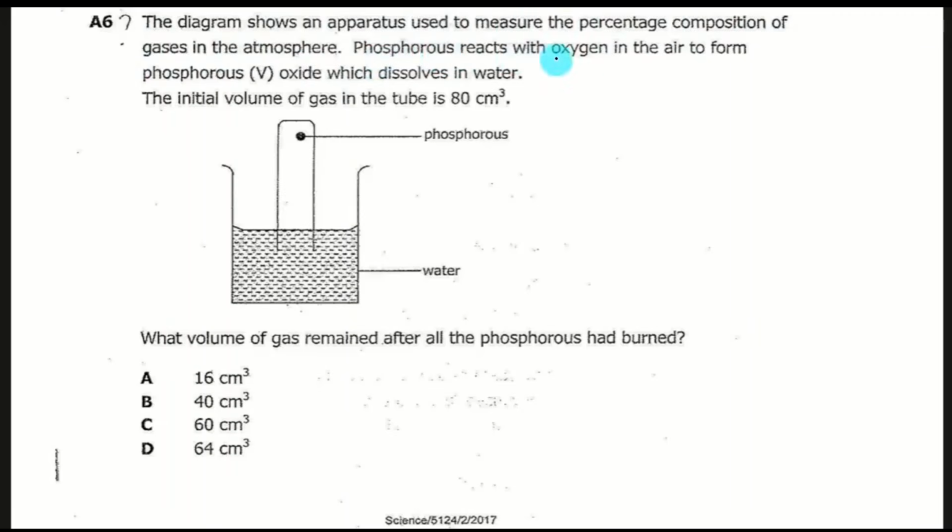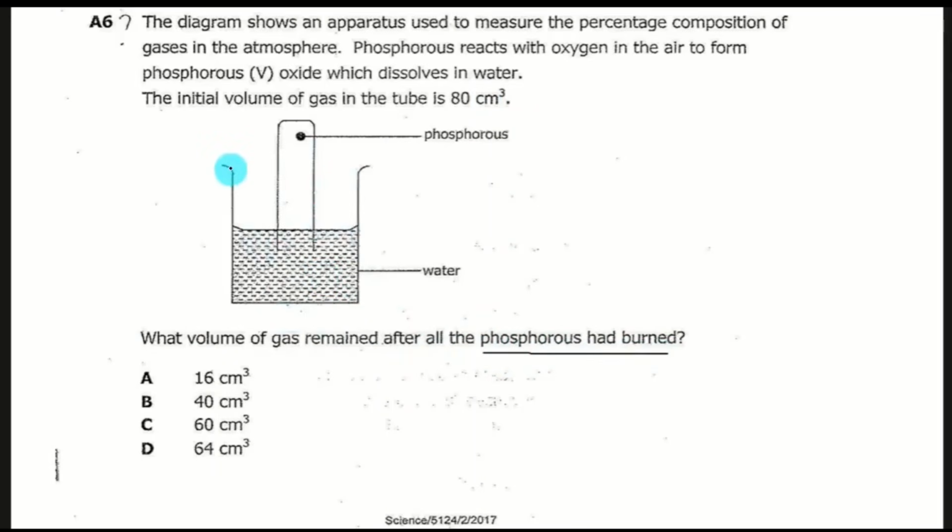Phosphorus reacts with oxygen in the air to form phosphorus 4 oxide, which dissolves in water. The initial volume of gas in the tube is 80 cubic centimeters. Then they ask what volume of gas remained after all the phosphorus had burned. So now they wanted to know how much air had remained.